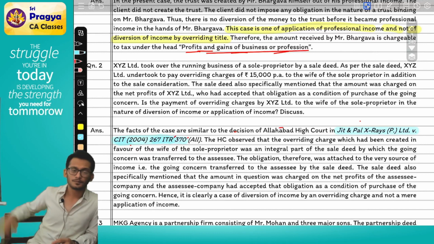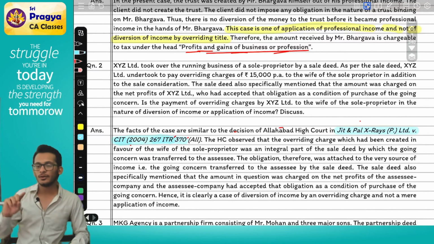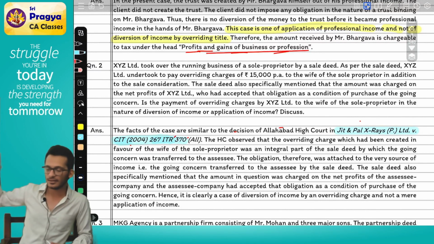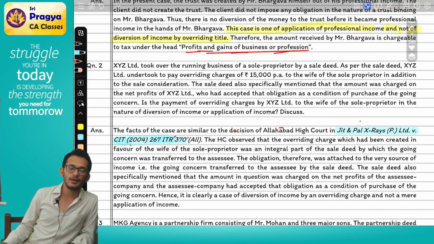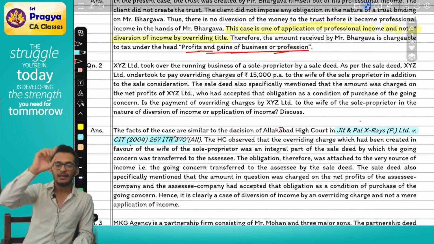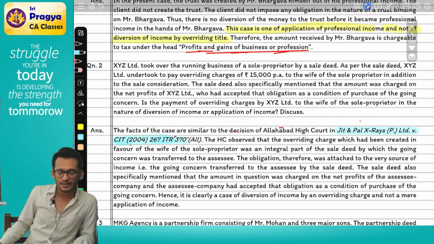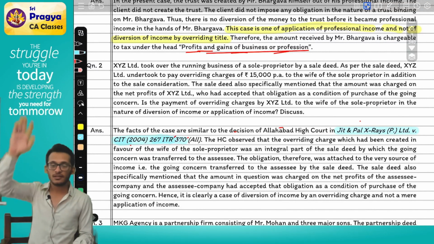Next, Rahul asks: do I have to read this case law? In the first class, you told me there are some 150 case laws. No, please understand, these are all reference case laws. In your study material, you will have something called significant case laws. Those significant case laws are 150.